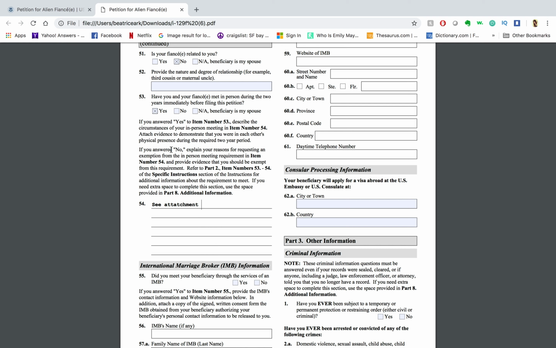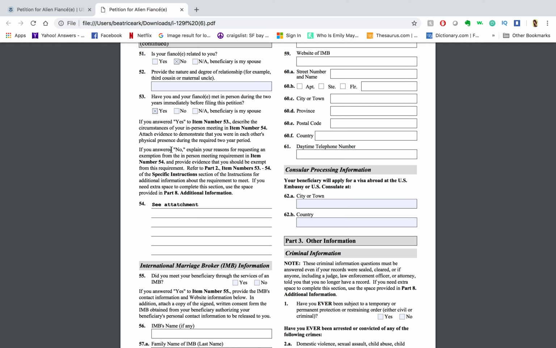So they did not ask how you guys met. For us, we did not include how we met, like we met on this website or this dating site or on Facebook, because sometimes they will require you to put in more information, such as the terms of the site, or to prove if your dating site is from an international marriage broker. So basically, in this template, they put that they met on vacation in Australia, and that they spent time with the parents and so forth.